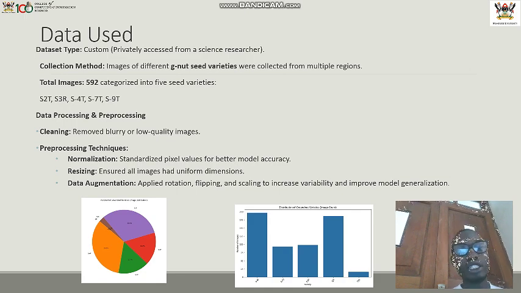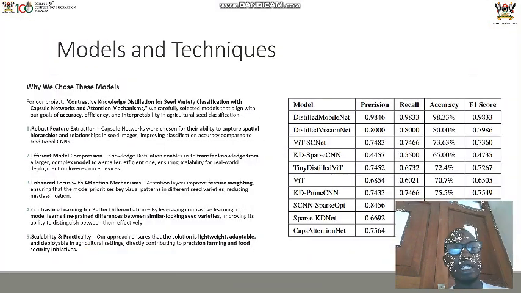After getting this data set, we did data processing and pre-processing, using techniques such as normalization, resizing, and data augmentation.